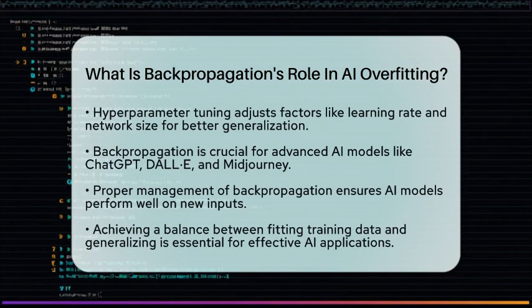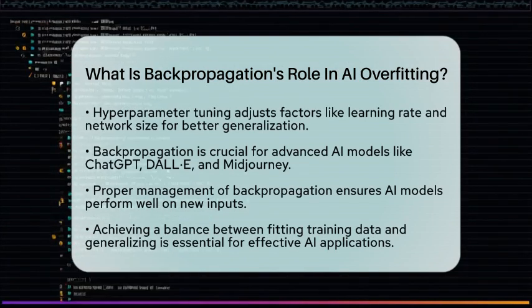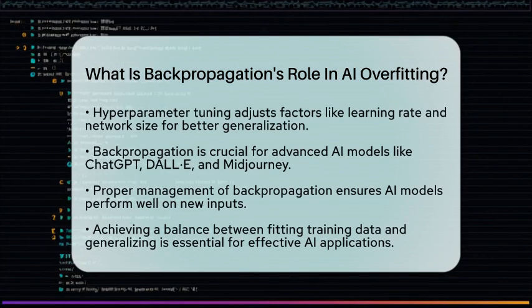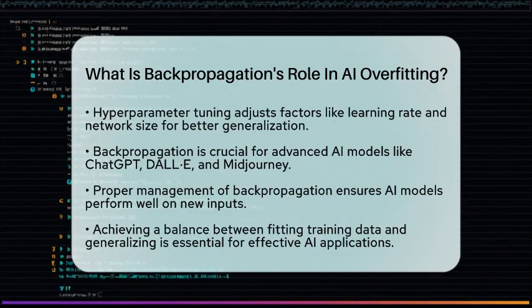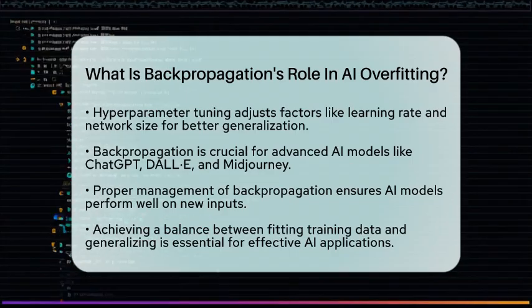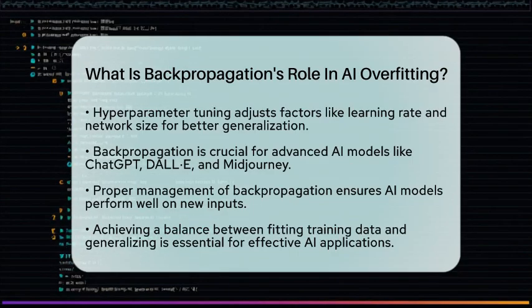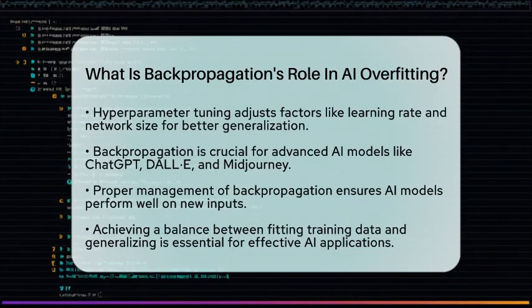Backpropagation plays a vital role in training advanced artificial intelligence models like ChatGPT, DALL-E, and Midjourney. These models utilize deep neural networks and incorporate techniques to manage overfitting during training. This ensures they maintain high performance on new inputs while learning complex patterns from large datasets.